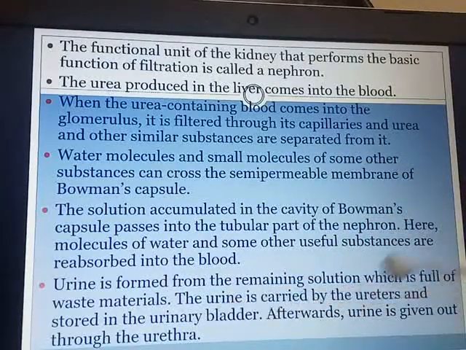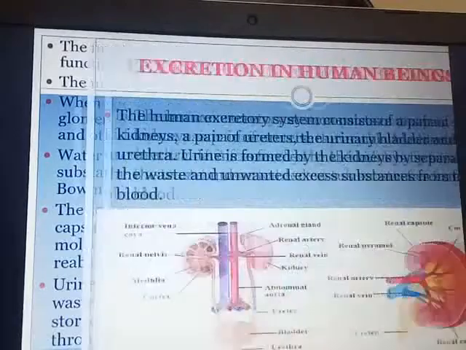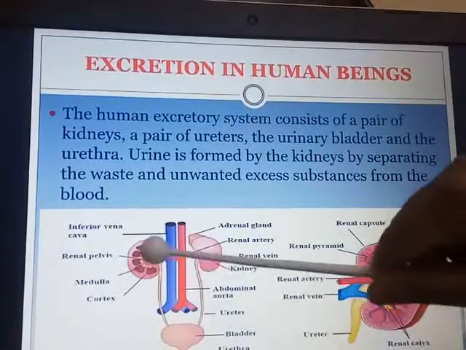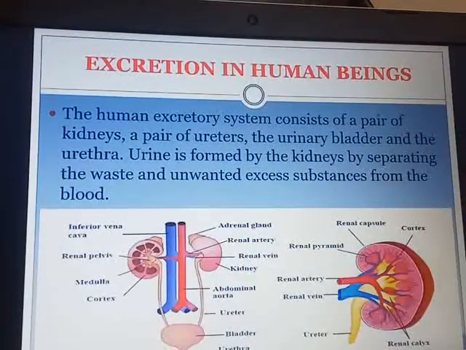This urine is carried by the ureters. You can see here, this urine which is formed is carried by the ureters and it is stored in the urinary bladder. Afterwards, the urine is given out from the urethra. You all know that the urinary bladder is very muscular and it is under the control of nerves. Hence, we are able to keep control on urination.